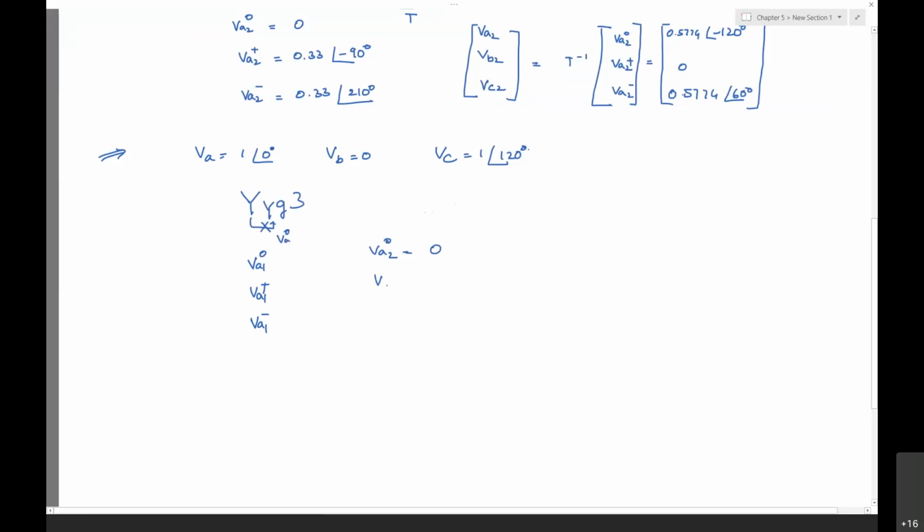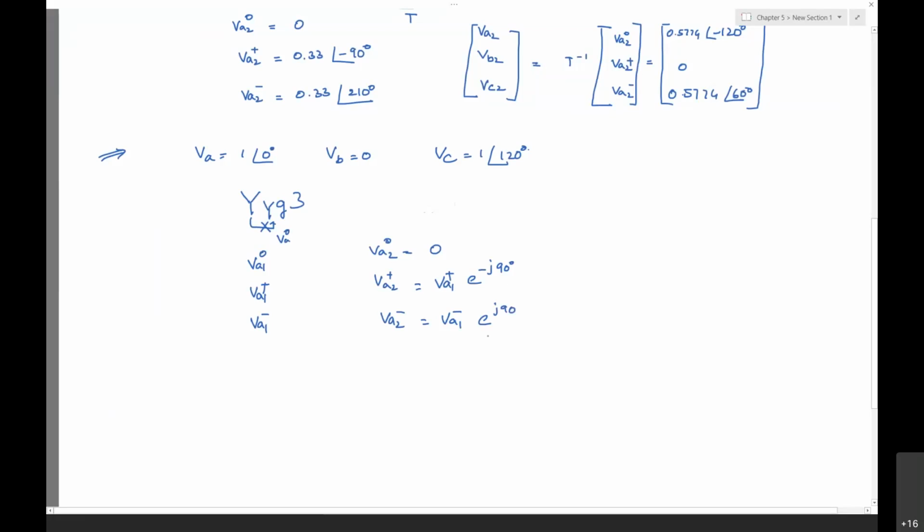Then the VA2 positive will be VA1 positive sequence voltage multiplied by e power of minus j 90 degrees, and the VA2 negative will be VA1 negative e power of j 90 degrees. This you need to do.